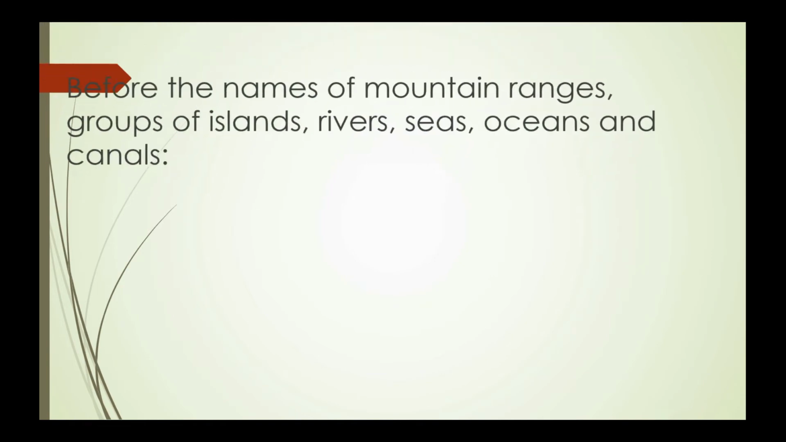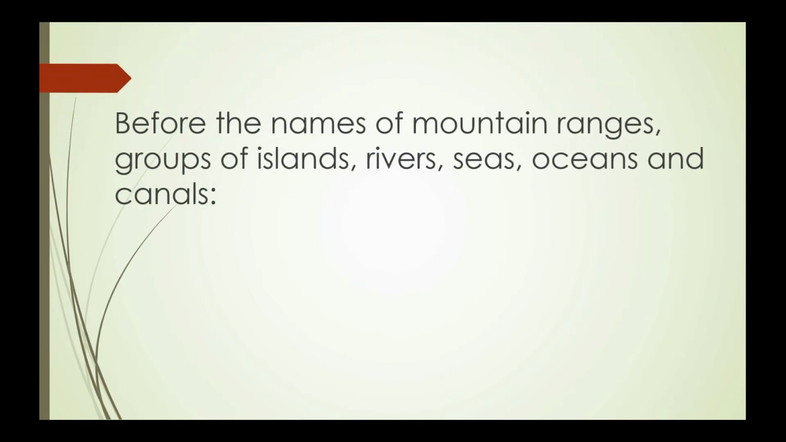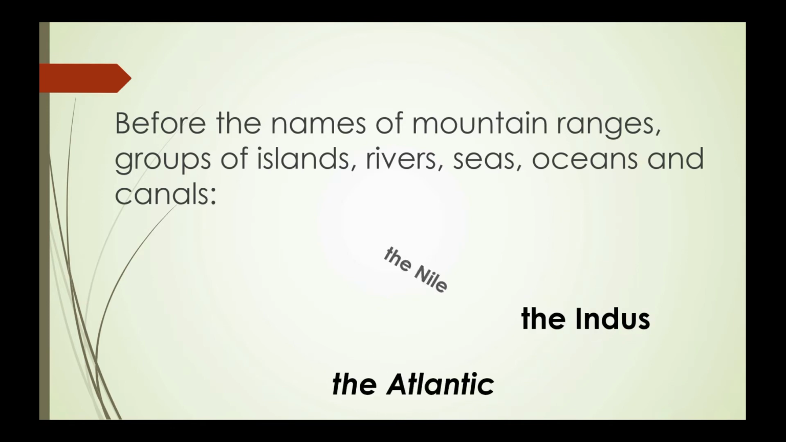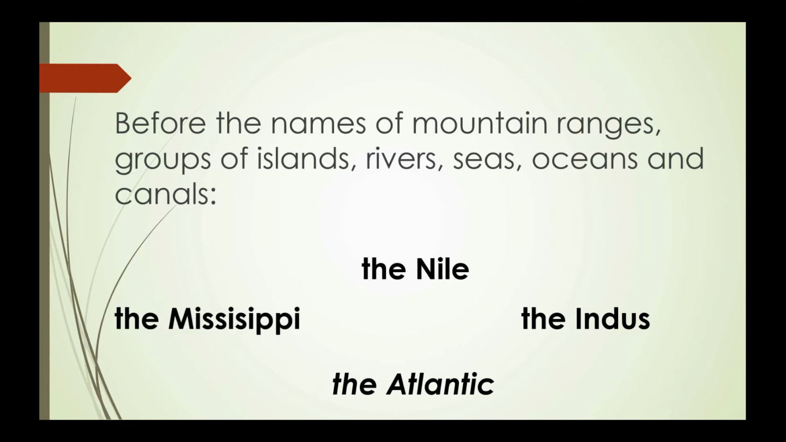The is used before the names of mountain ranges, groups of islands, rivers, seas, oceans, and canals. Example, the Indus, the Atlantic, the Nile, the Mississippi, and so on.